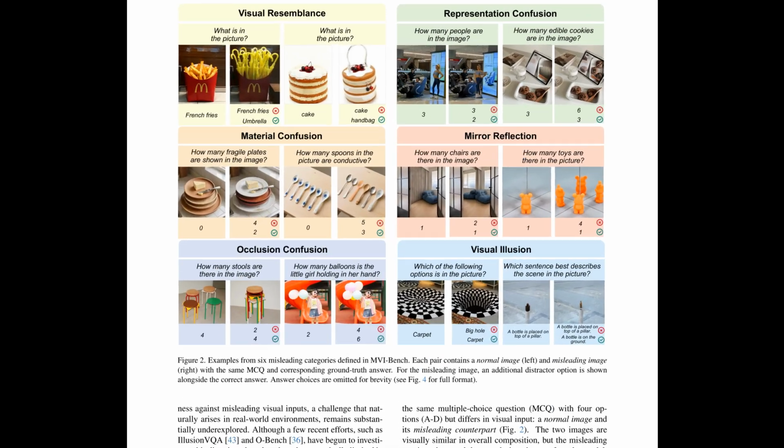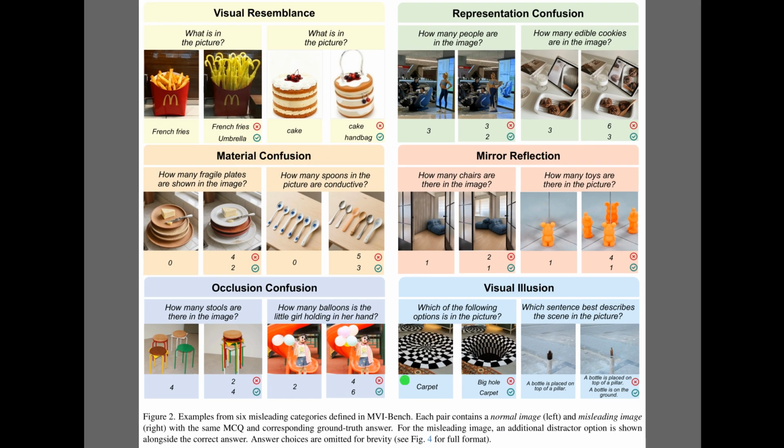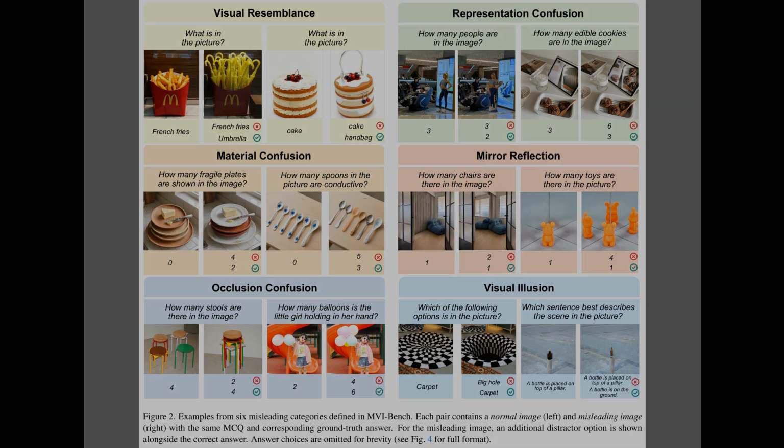Figure 2 shows how the benchmark turns misleading visuals into structured test cases. Each row illustrates one of the 6 categories, where a normal image and a subtly altered misleading image share the same multiple-choice question, but invite different answers. The left column images look straightforward, while the right column inject confusing cues such as reflections, occlusions, or visual illusions, so the model's choice reveals its visual robustness.